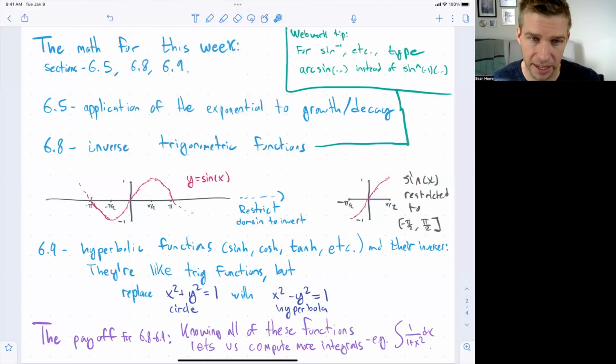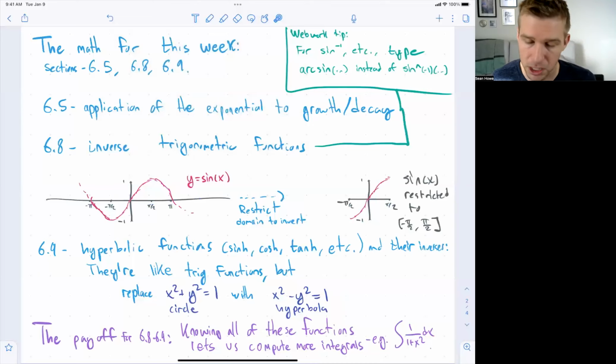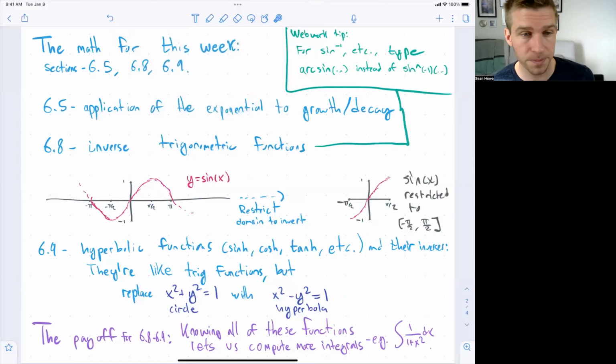One thing to be careful about is that there are lots of different choices you could make for the domain. Instead of going from minus pi over 2 to pi over 2, I could go from pi over 2 to 3 pi over 2, and on this interval sine would also be 1-to-1. So we have some standard conventions, and you should look in the textbook and make sure you understand the conventions for where we have restricted the domain, because otherwise your answers would be off by a factor of pi. So just pay attention to how that domain is being restricted.